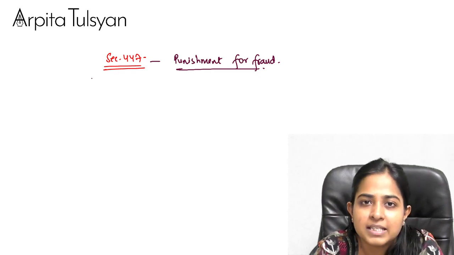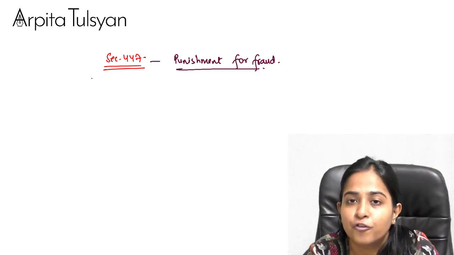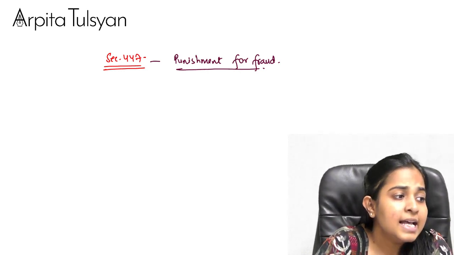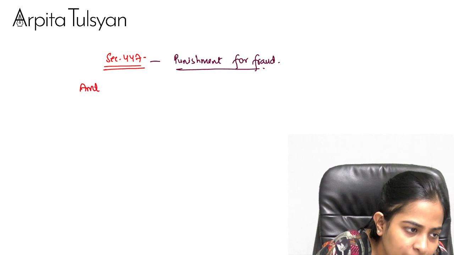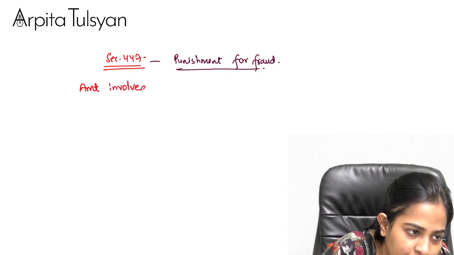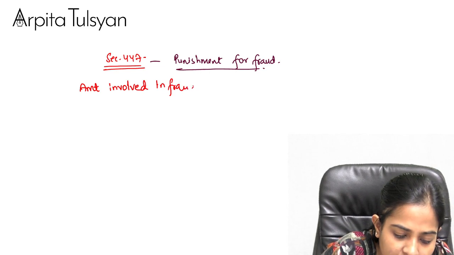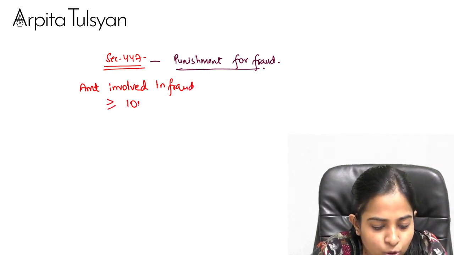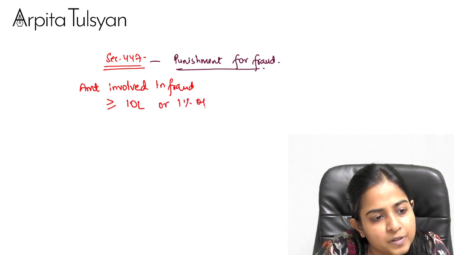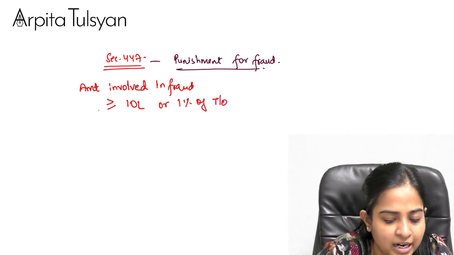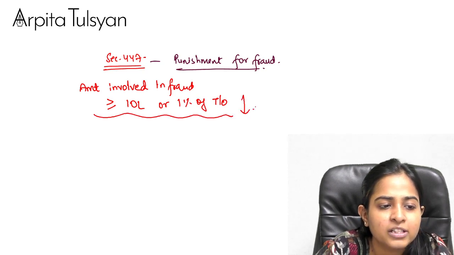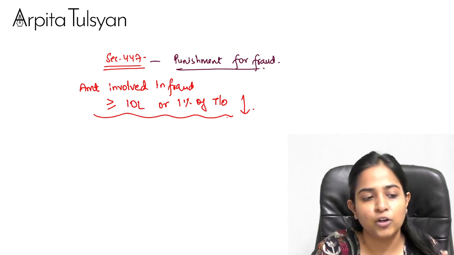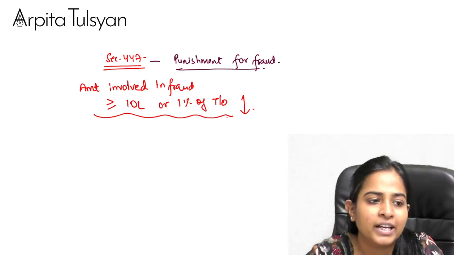Suppose the amount involved in the fraud is at least 10 lakh or 1% of the turnover of that particular company, whichever is lower. You would have the turnover of the company; take 1% of that or 10 lakhs, and take whichever is lower.